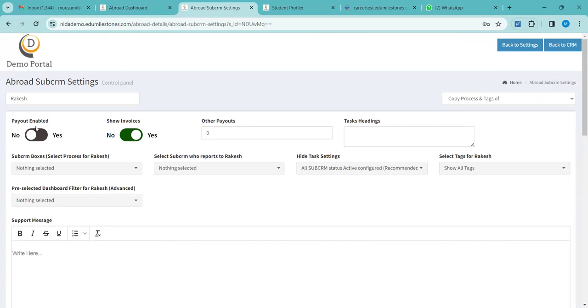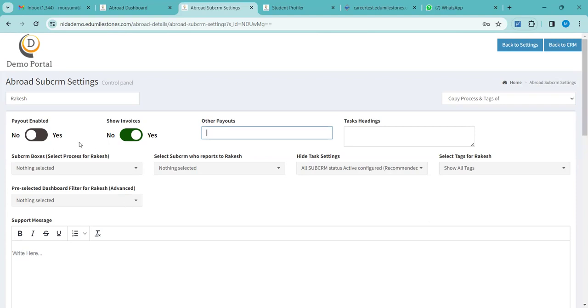One is payout enabled. Next is show invoices, and there is the other payouts option. Show invoices always has to be kept yes, because you will be raising invoices for your sub-CRM students too. So in that case, you have to keep show invoices open for your sub-CRMs.